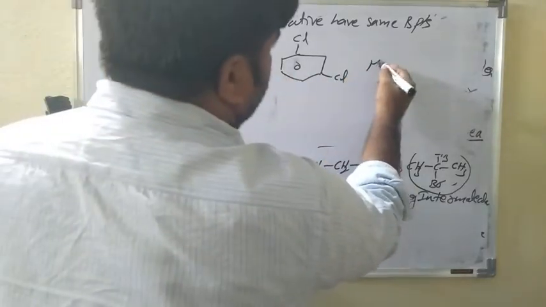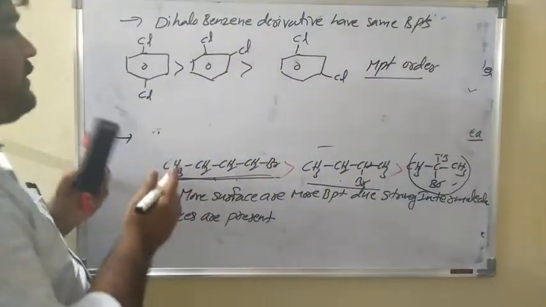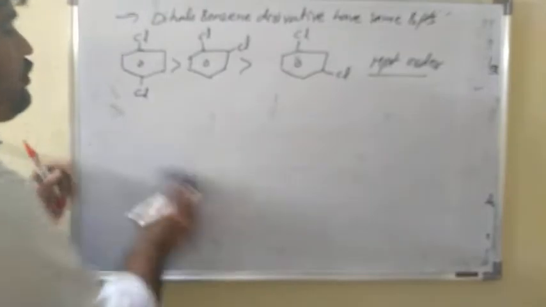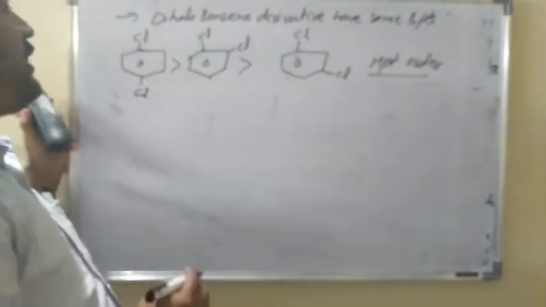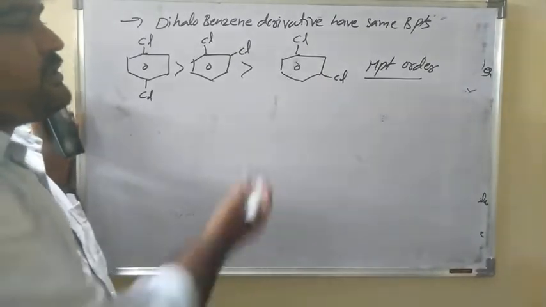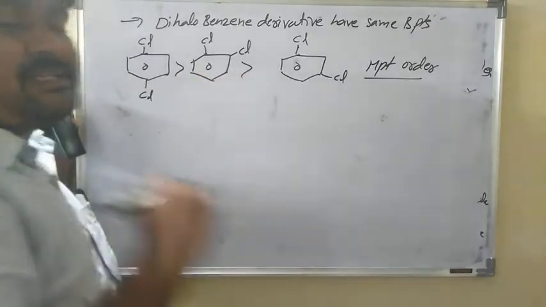This is the melting point order. Paradichlorobenzene has the higher melting point because of its crystalline structure. It fits into the crystalline structure. That's why paradichlorobenzene has a higher melting point than orthodichlorobenzene, then metadichlorobenzene. The boiling points are nearly the same, these three have nearly the same values.